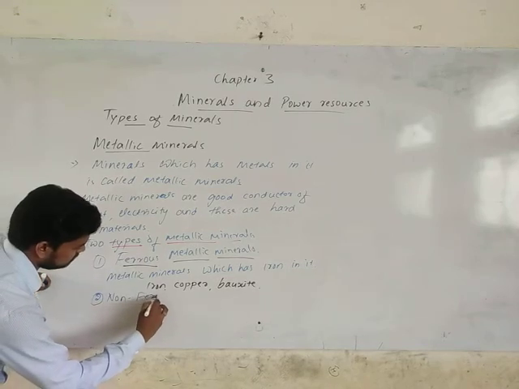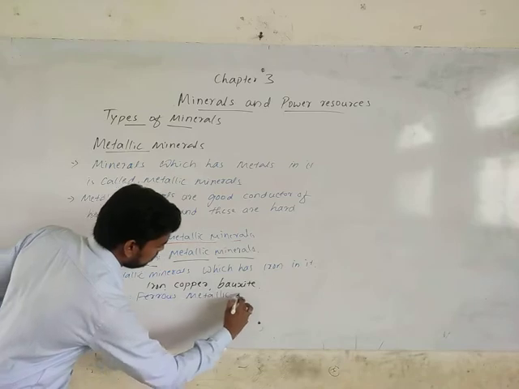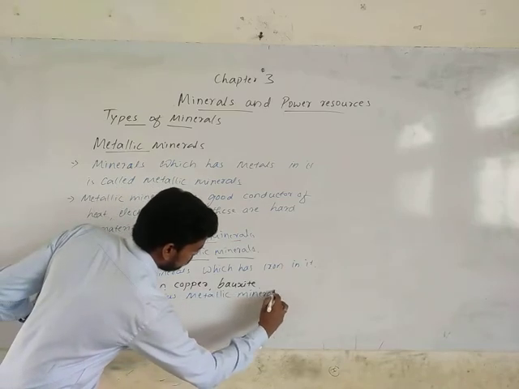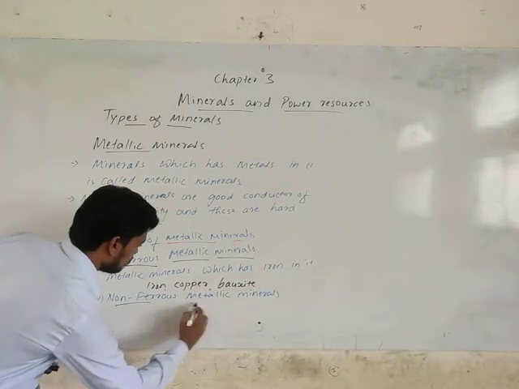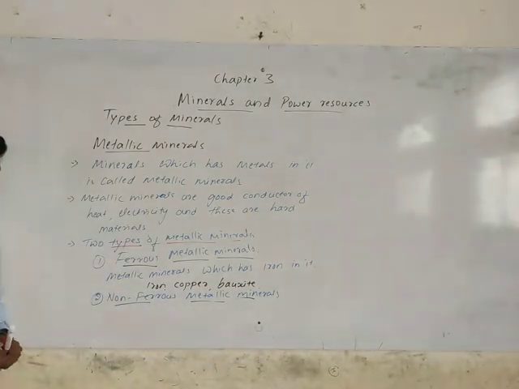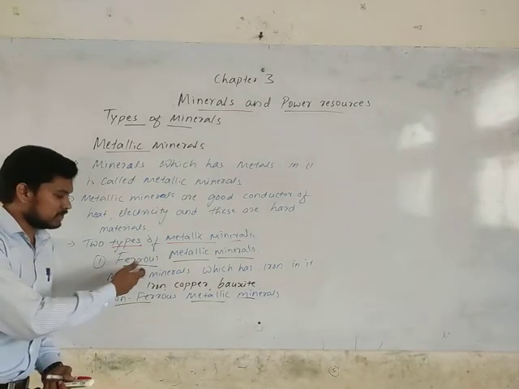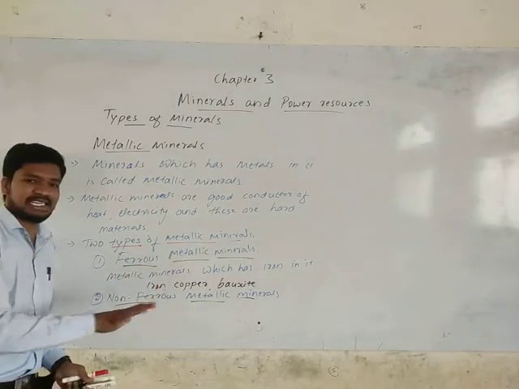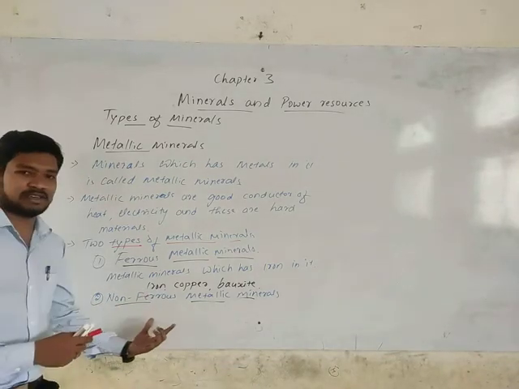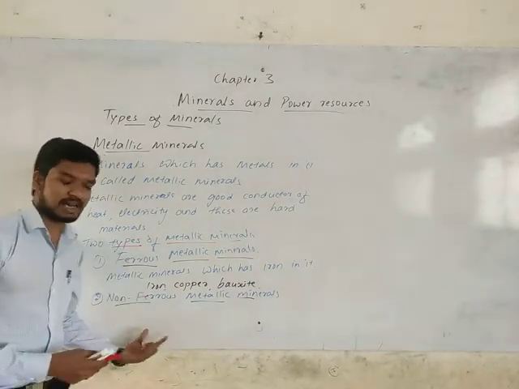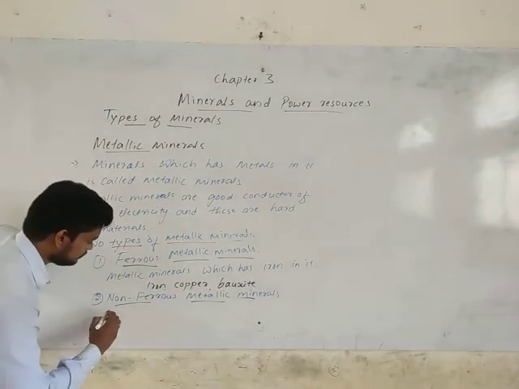Non-ferrous metallic minerals. So here it's exactly the opposite. Ferrous minerals are minerals that have iron content in them. Non-ferrous means the metallic minerals which don't have the iron content in them; that is what non-ferrous minerals are.